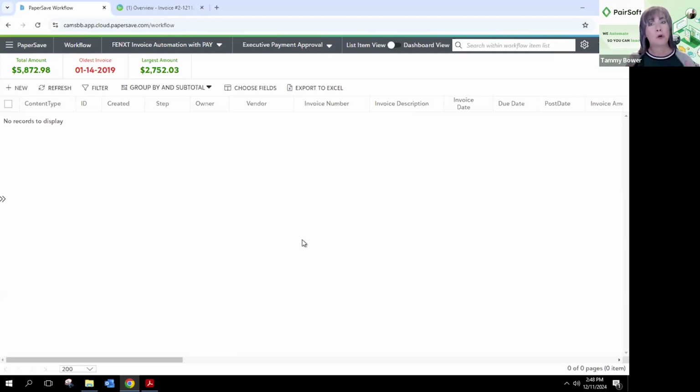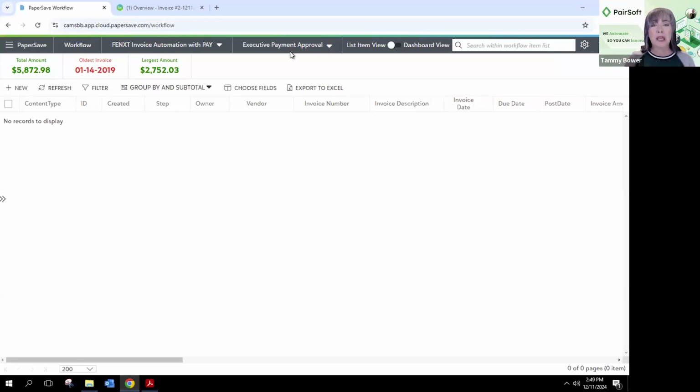I know that with some organizations that offer bank paying, you can only pay out of one account. With PaperSave Bank Pay, you can pay out of as many bank accounts as you have, and those batches can include all of those bank accounts, different types of payments, different vendors, nationally, internationally, and so on.